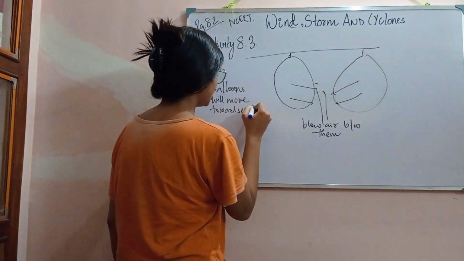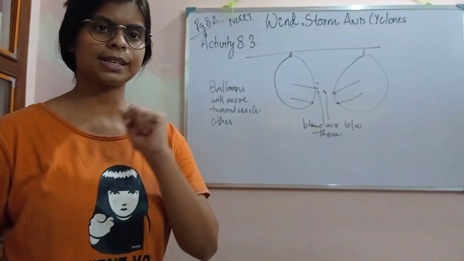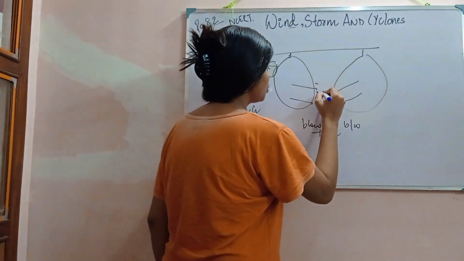And the question is why? Now see, whenever you are blowing air between them, what will happen?